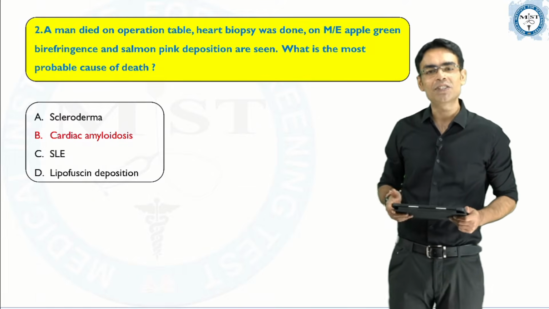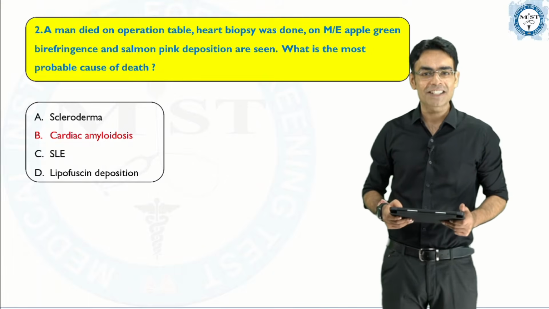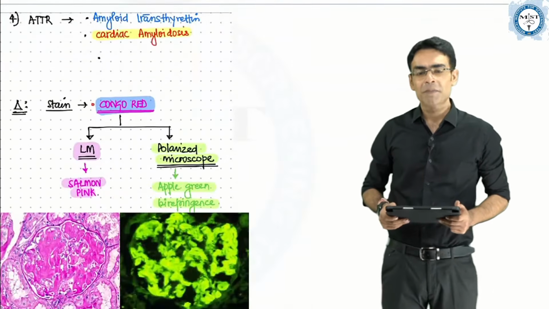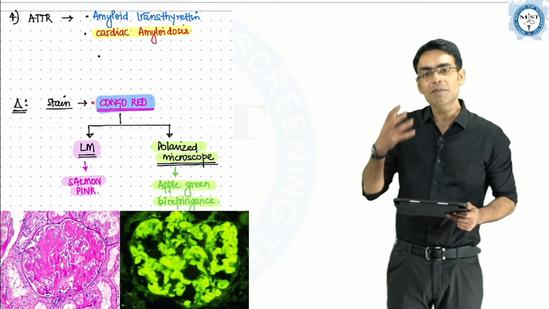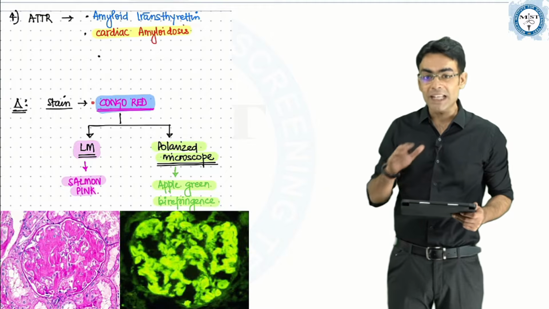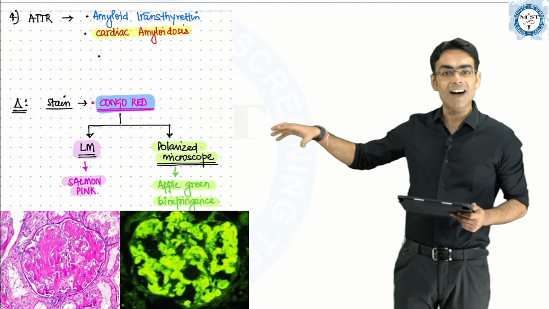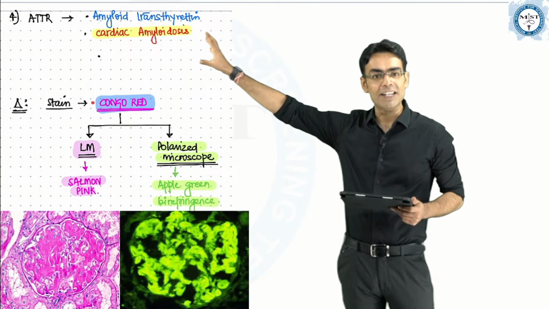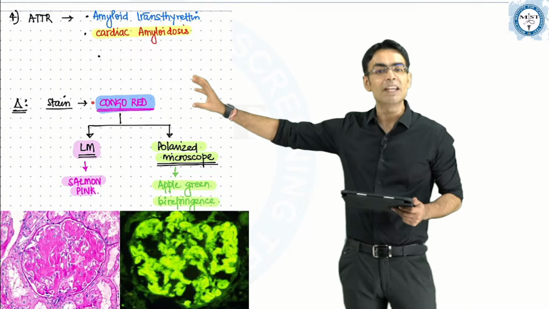So this is a question of amyloidosis, and we have discussed in the class that heart involvement is the most common cause of death in amyloidosis. The type of amyloid which we get in the heart is ATTR, which we have written here. Secondly, I told you that the stain for amyloidosis is Congo red.